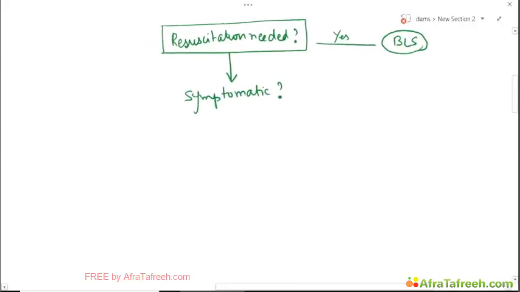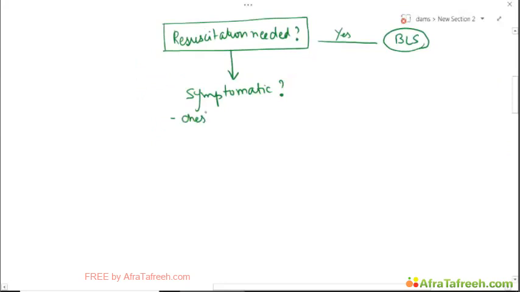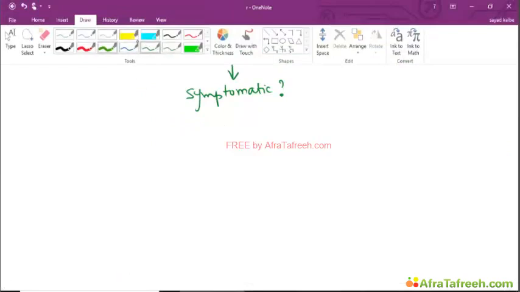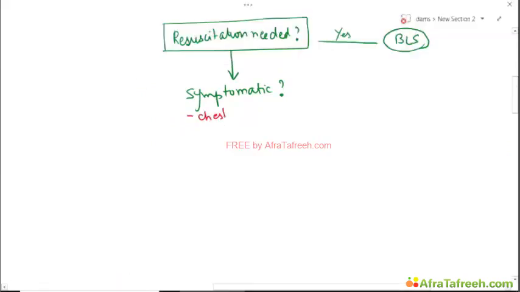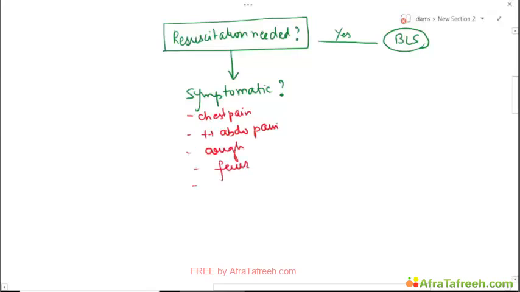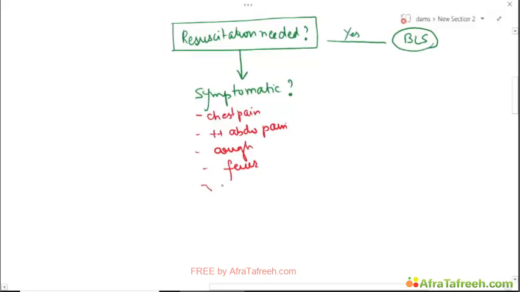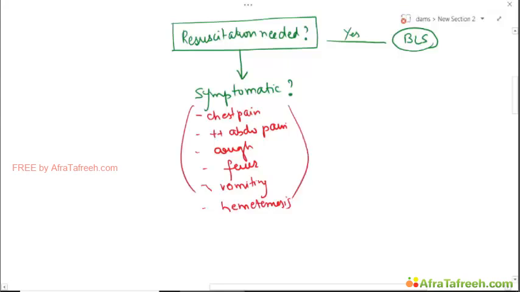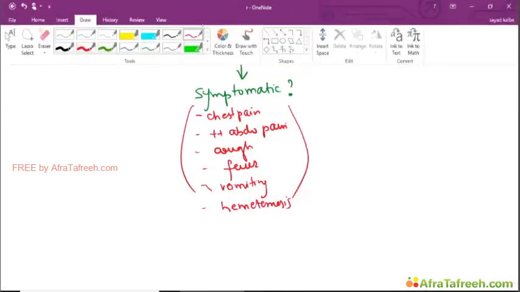Okay, so the button battery symptoms could be chest pain, severe abdominal pain, cough, fever due to mediastinitis, recurrent vomiting, hematemesis, etc.